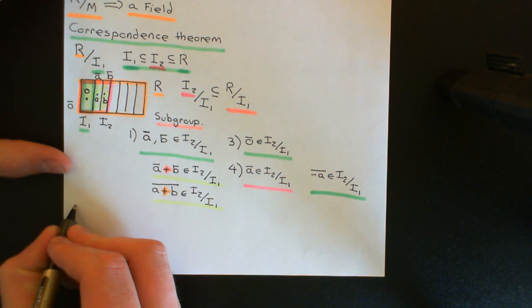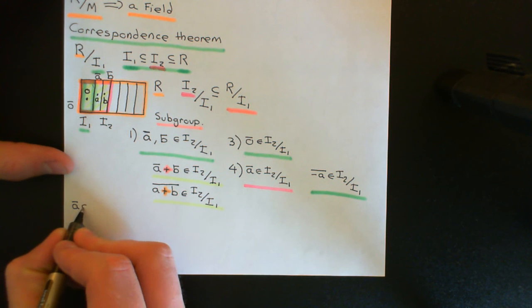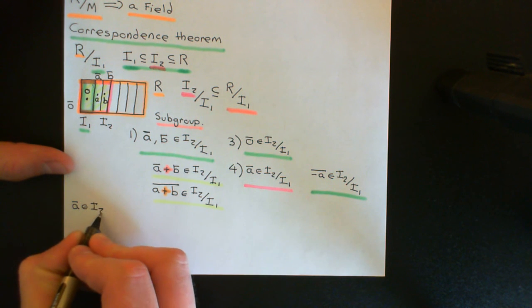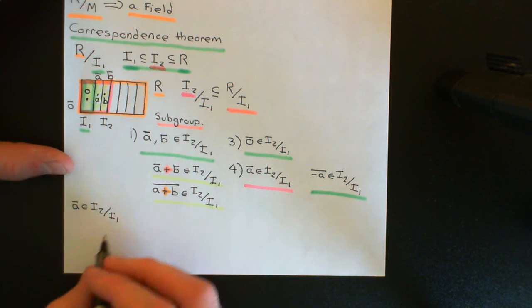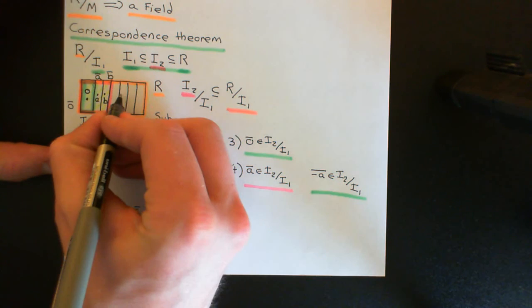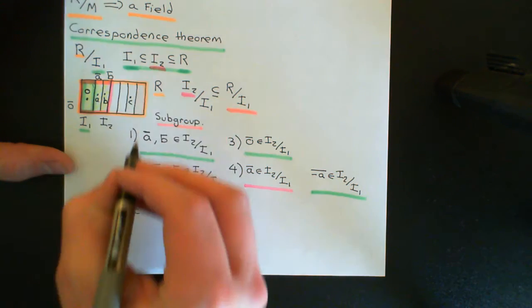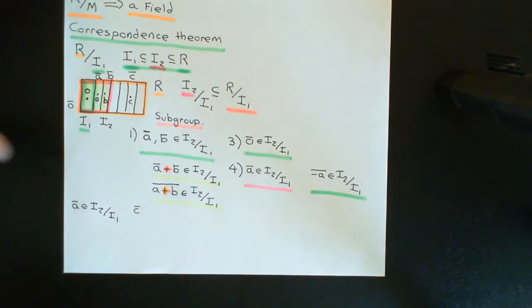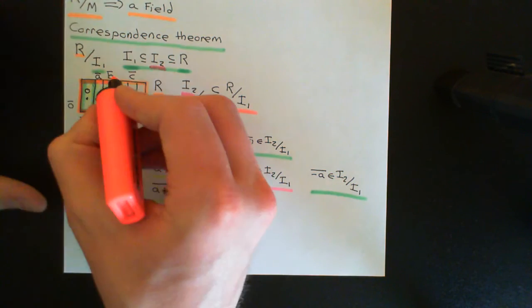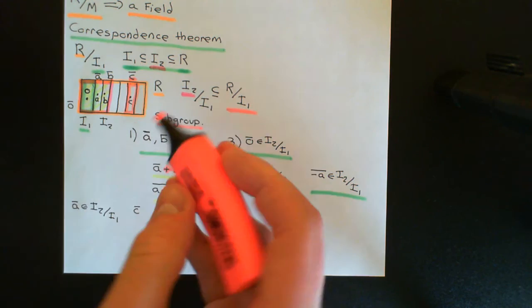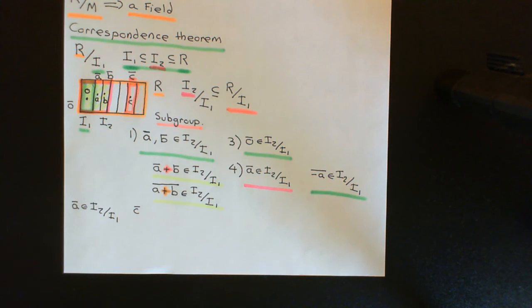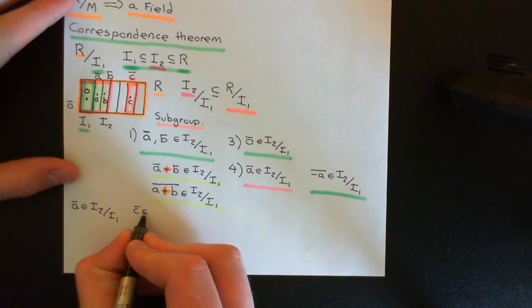So let's take an arbitrary coset, so we'll say A bar here, once again, which is from I2 over I1, and that's on the picture here. Here is the coset A bar. And now let's take a C bar, and C bar will be outside. So here, let's say, is C, and here's the coset that contains C. So I'll just colour that in. So I'll have it in red here. So here is C bar. So this is a coset that is not in I2 over I1, but is in the larger quotient ring. Okay, so let's say C bar is in R over I1.